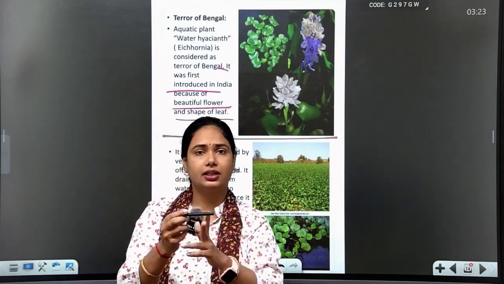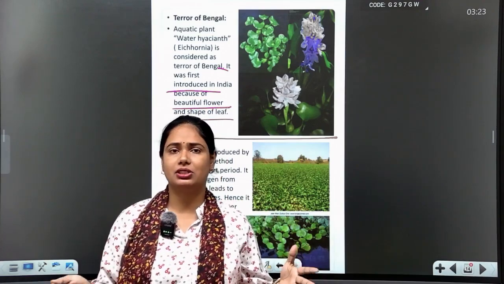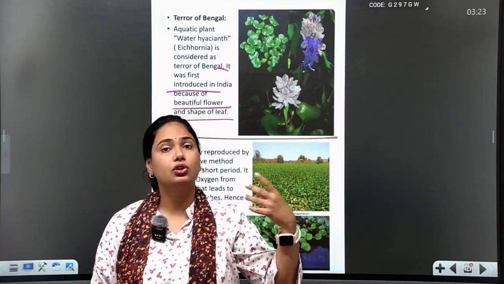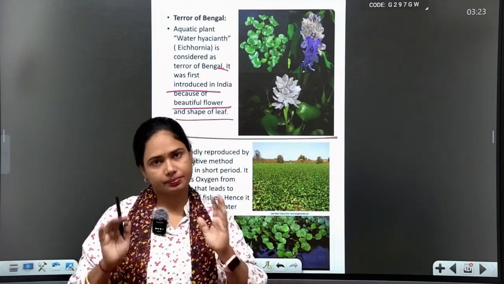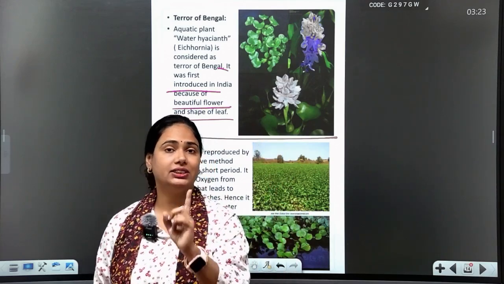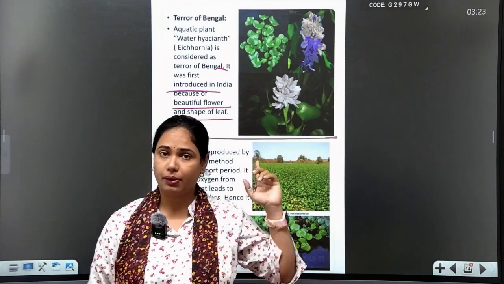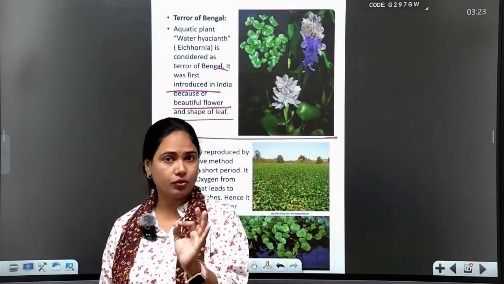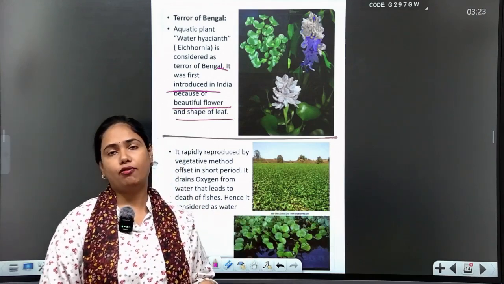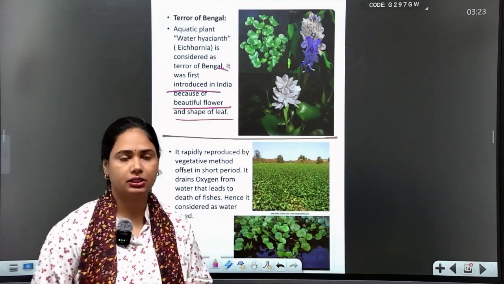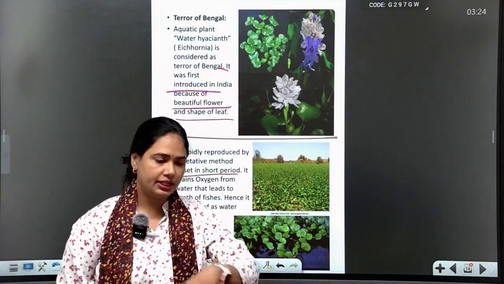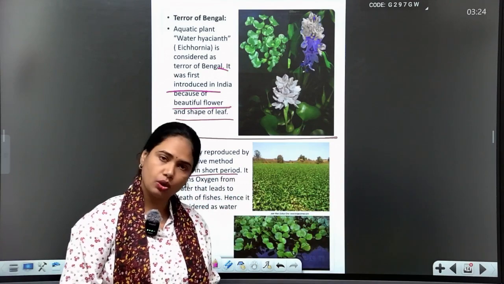If it is cut by any damage, it forms new plants or new offspring. So students, I am clearly saying this plant shows growth by vegetative reproduction, for example offset. But because of rapid vegetative reproduction in a short period, this plant damages the whole water.